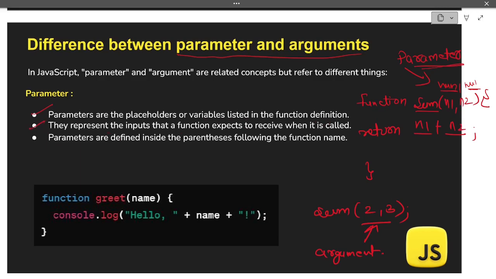Second point is they represent the inputs that a function expects to receive when it is called, right? As I told you, they are representing the inputs that a function is expecting when it is getting called. Third point is parameters are defined inside the parentheses following the function name. So these are the parentheses, and inside this we are passing the parameters. You can even see this example. We have a function with the name greet, and inside this, name is our parameter. Inside this we have a simple statement where we are just writing a greet message in the console.